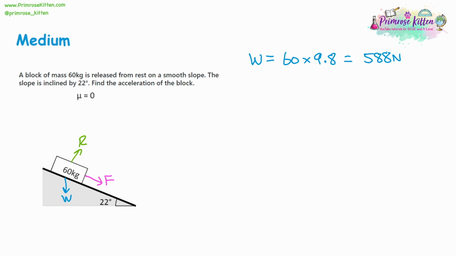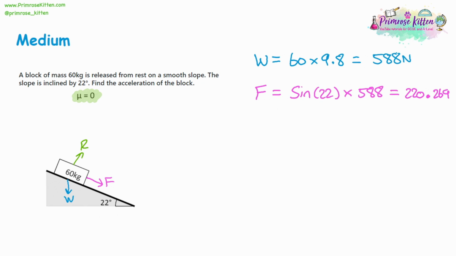Now, there isn't any friction, so there's no reason to look at the reaction force for this. Yes, there's going to be a force pushing back against the object, but it's not going to be affecting the speed if the coefficient of friction is 0. So we're just going to look at the downward force straight away. So that was going to be the sine of the angle, 22 degrees, and then multiplied by the weight, 588. So we can type that into the calculator, and that should give you 220. And then let's have some decimal places here. So what about 220.269 to 3 decimal places?